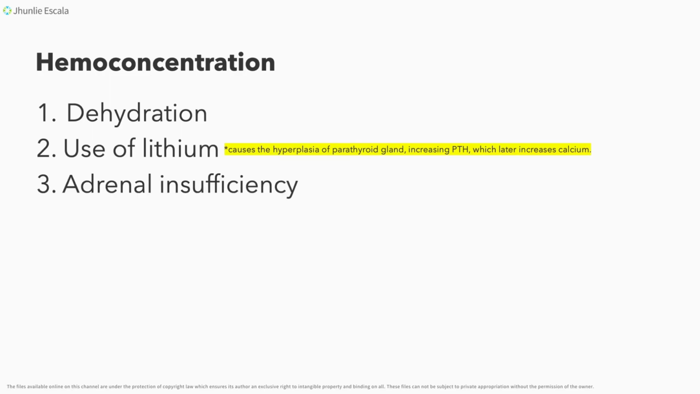Another is your adrenal insufficiency. Why? Because of the reduced calcium excretion by the kidney and increased calcium entry to the blood circulation. One of the causes of those is adrenal insufficiency. So hindi masyadong nailalabas po ng ating kidney ang ating calcium, thus increasing calcium levels in the circulation. So we need to remember this one.